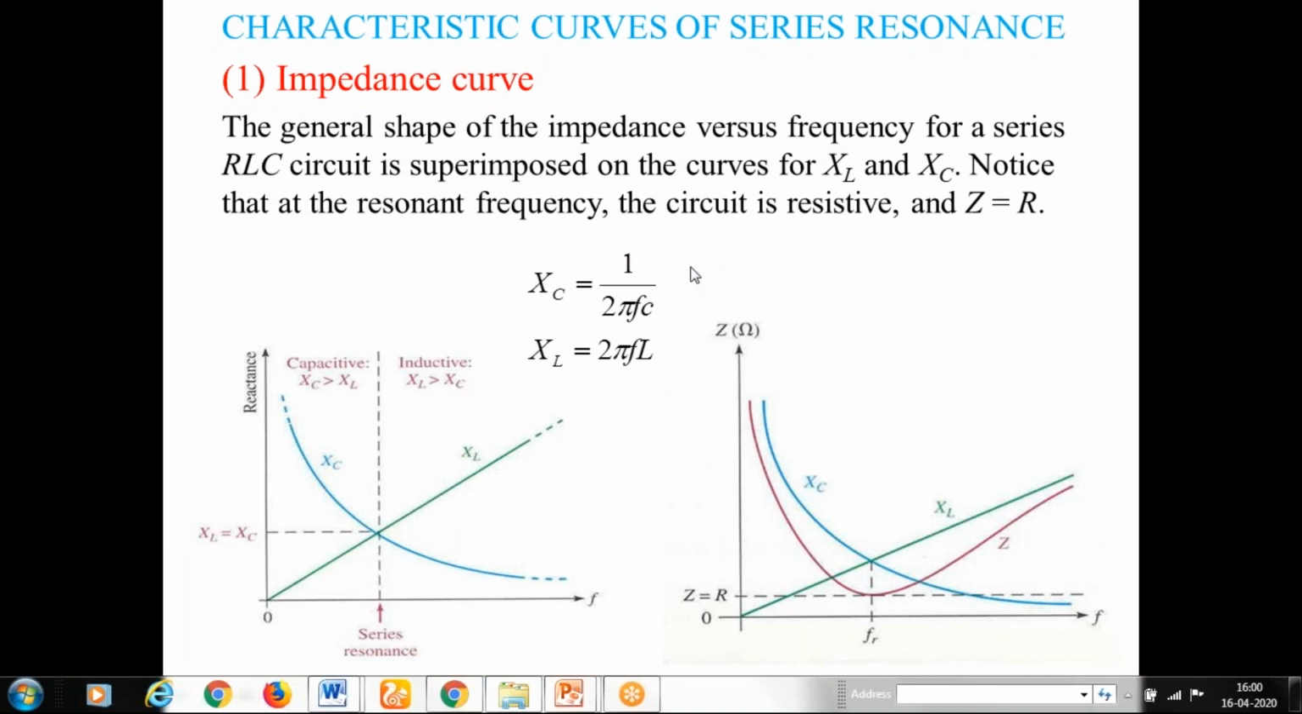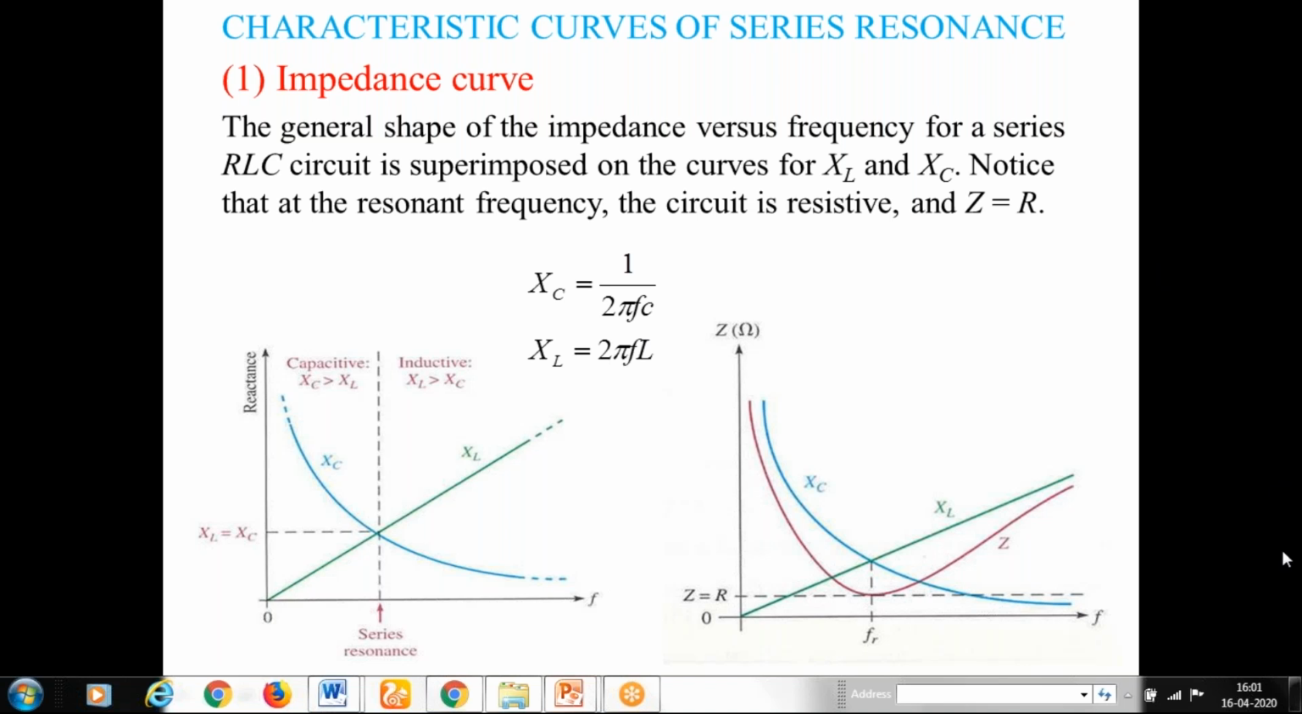Now, first of all, the impedance. Are you able to see the screen? Respond. Yes, sir. Okay. Did you understand the concept of resonance now? Did you understand the concept of resonance?